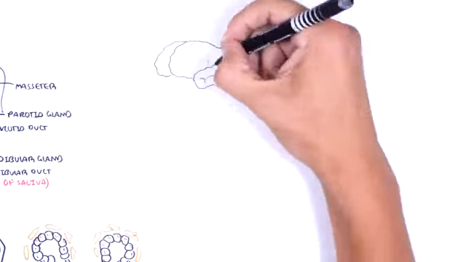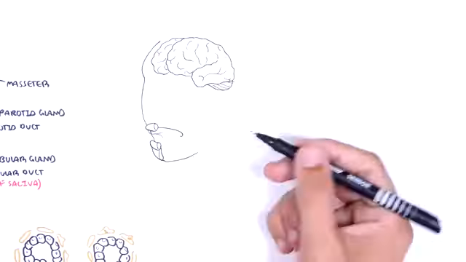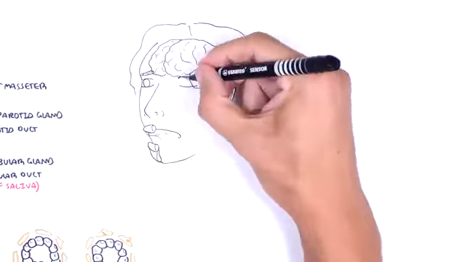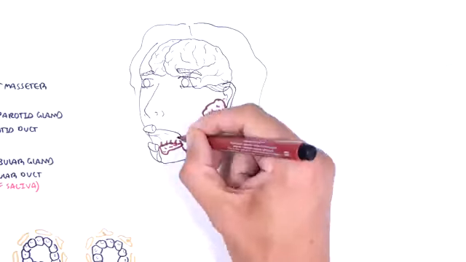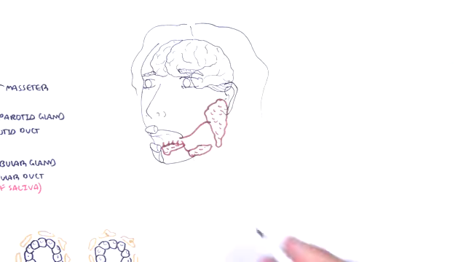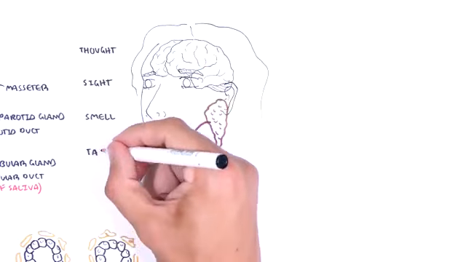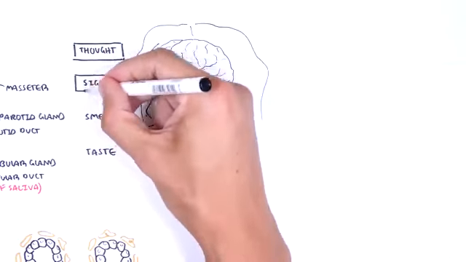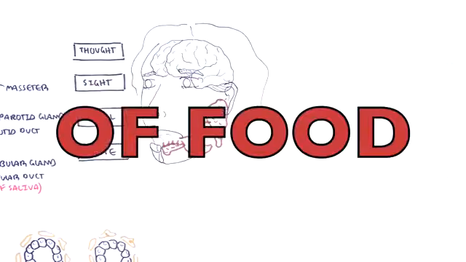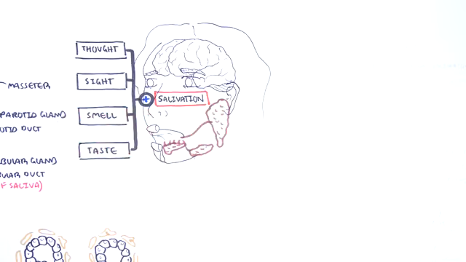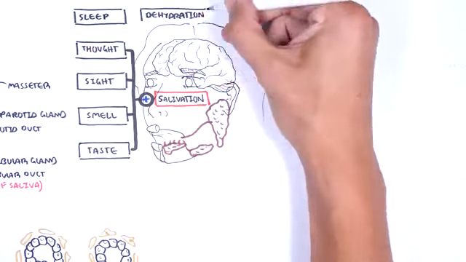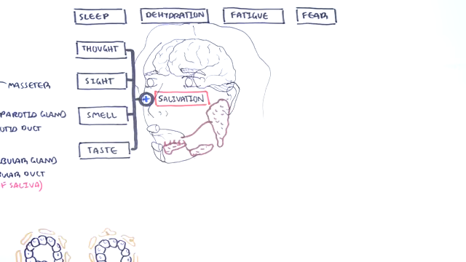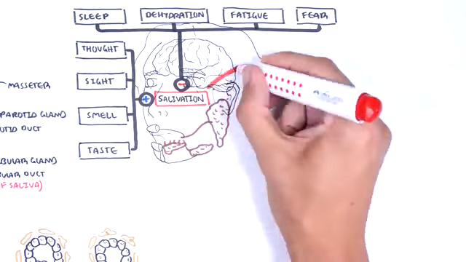Saliva is produced by the salivary glands, of which we have three pairs. So what stimulates saliva secretion? Well, salivation is stimulated by thought, sight, smell, and taste. Sleep, dehydration, fatigue, and fear all inhibit salivation. The salivary glands have different nerves which supply them.